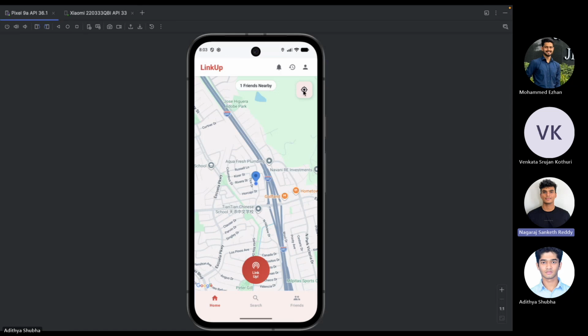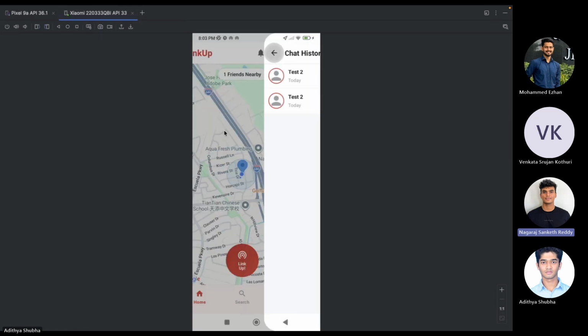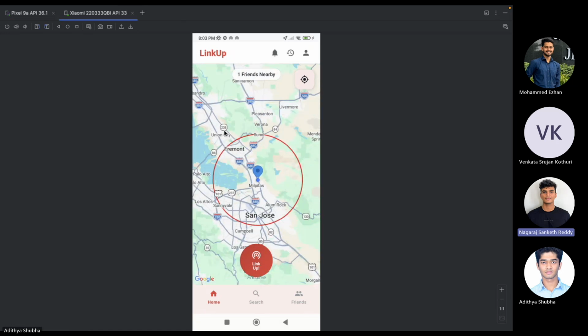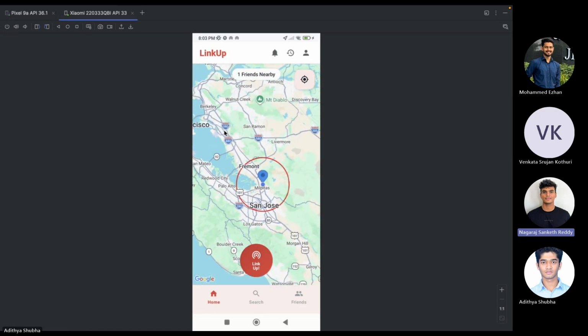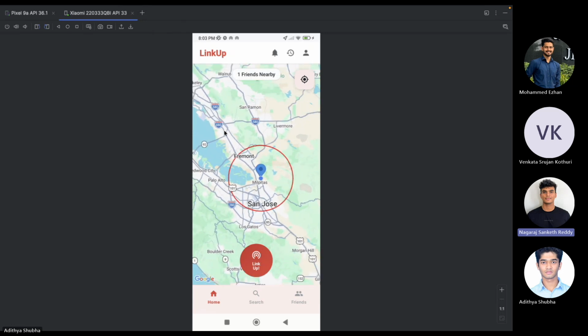Apart from this, since ours is a 4-member team and we had to implement two different special features, the other special feature was the Google Maps API integration. This is what we used to find the number of friends nearby and broadcast the message when you're ready to link up. That's about it. Thank you.